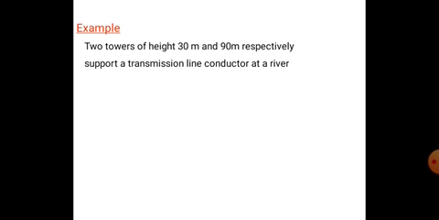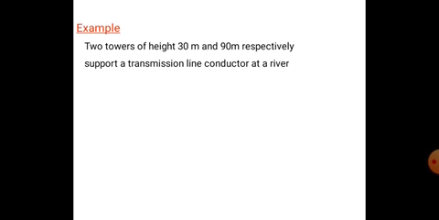Next problem. Two towers of height 30 meter and 90 meter respectively. So in the previous problem, the height of the towers was the same, but in this problem, the two towers have different heights.